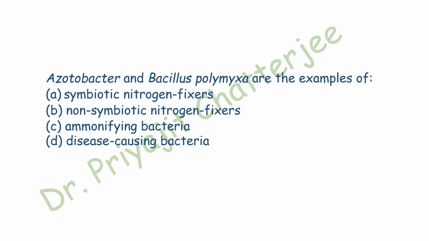There are some nitrogen fixing bacteria which convert atmospheric nitrogen into ammonia, which is readily available to plants. So here the examples: Azotobacter and Bacillus polymixa. They are nitrogen fixing bacteria, but they are not symbiotic.